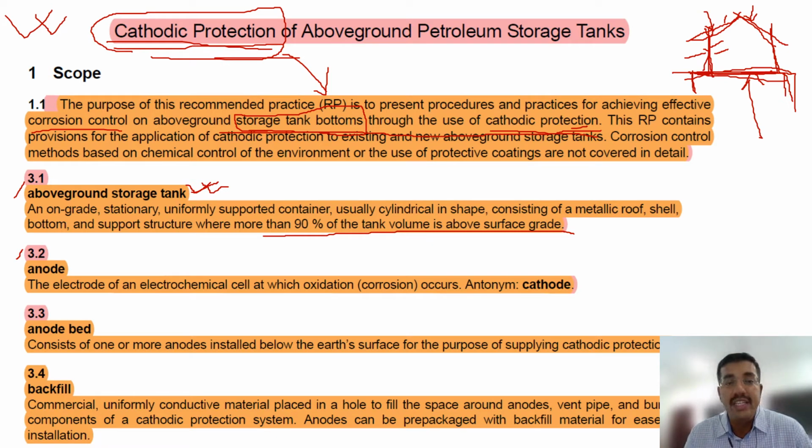As I told you, for API 651 and 652 there are 4 to 6 questions you can expect from each code, out of which 2 questions you will get from the definitions. The rest I will tell you in the next chapter, in the next slides.